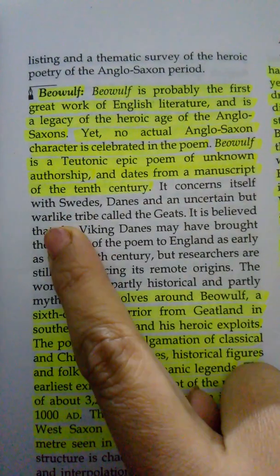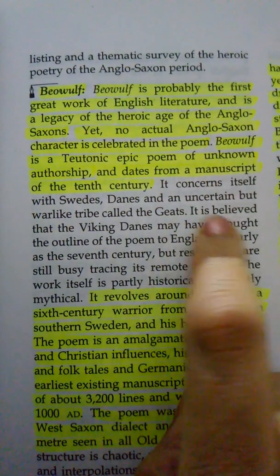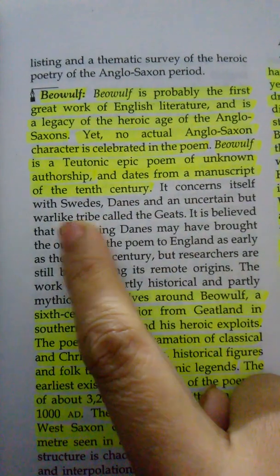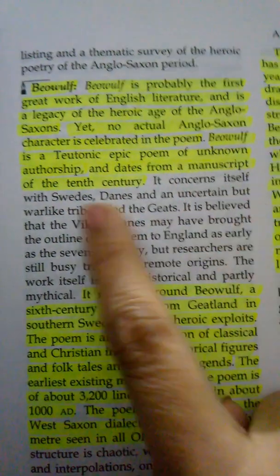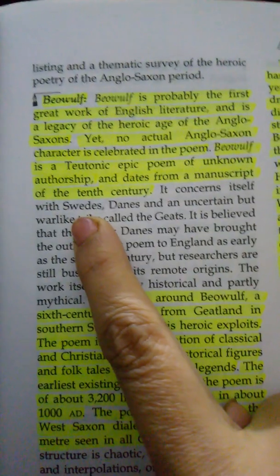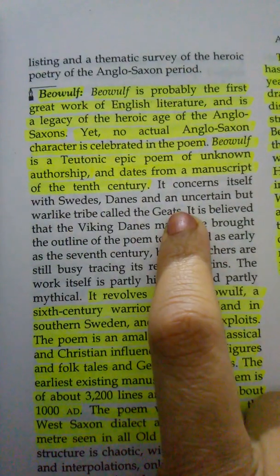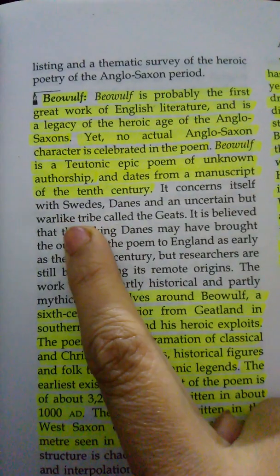It concerns itself with Swedes, Danes, and an uncertain but warlike tribe called the Geats. So it concerns these three tribes: Swedes, Danes. Swedes were the people who belonged to Sweden, Danes, Denmark, and Geats. Okay, and this is a warlike tribe.